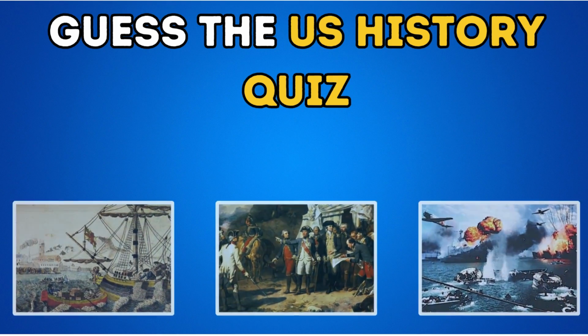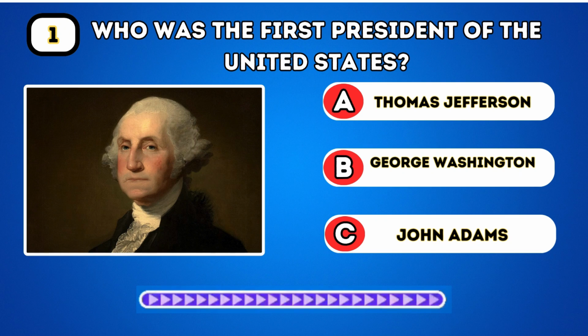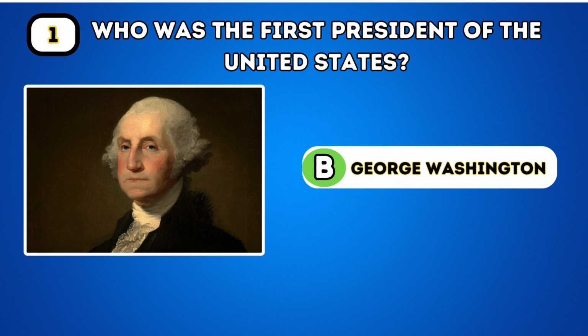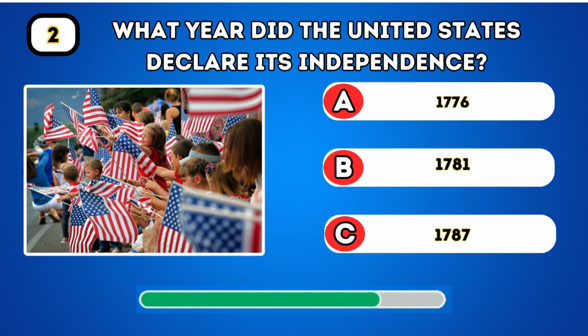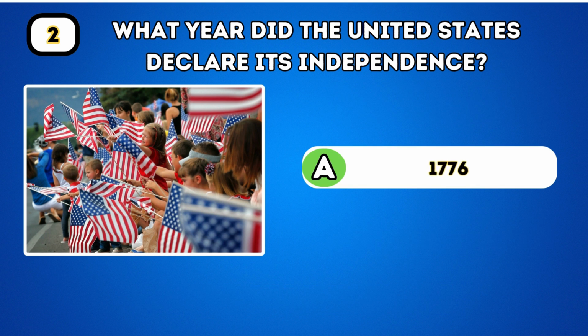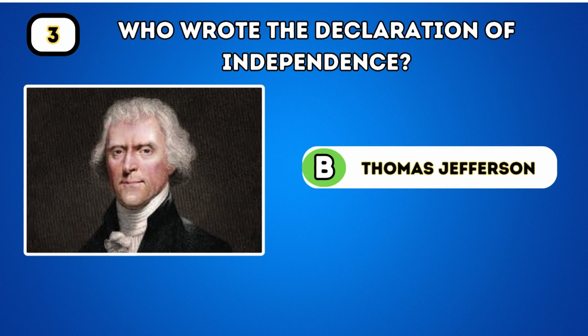Let's see how much you know about United States history. Who was the first president of the United States? George Washington. What year did the United States declare its independence? 1776. Who wrote the Declaration of Independence? Thomas Jefferson.